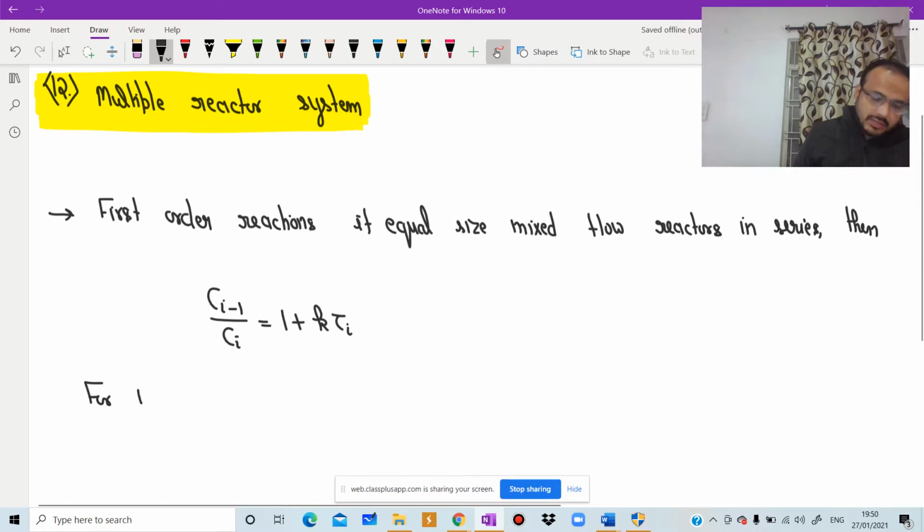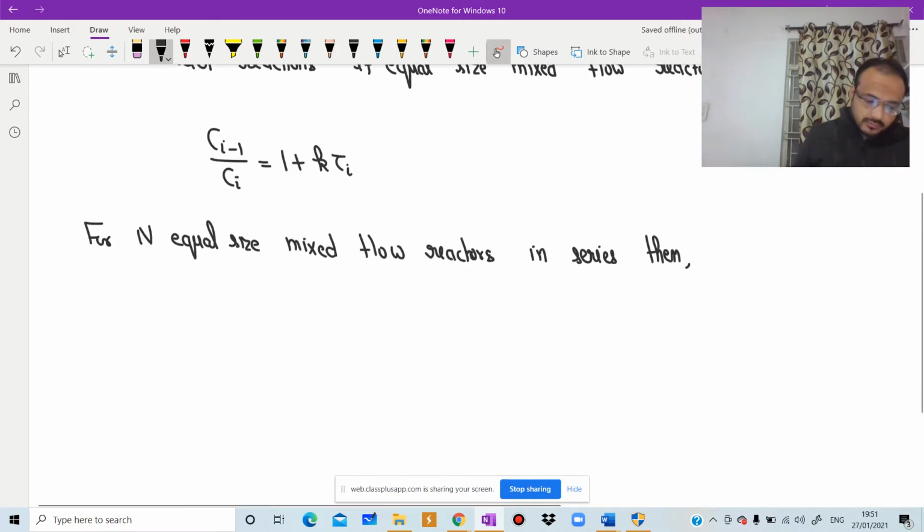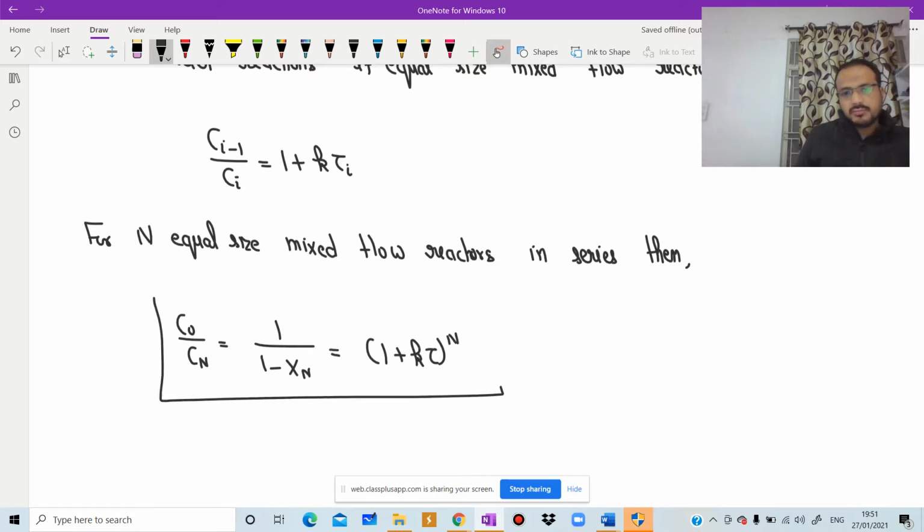And for n equal size mixed flow reactors in series, this formula is very important. They have already asked 3, 4, 5, 6 questions from this formula only. Mixed flow reactors in series, then we have C naught by Cn, which is 1 by 1 minus Xn, equal to 1 plus k tau to the power n. You need to mug up this formula.